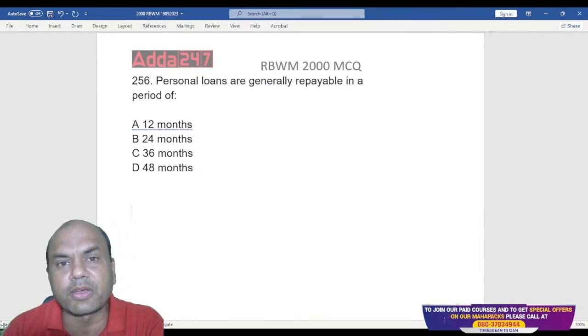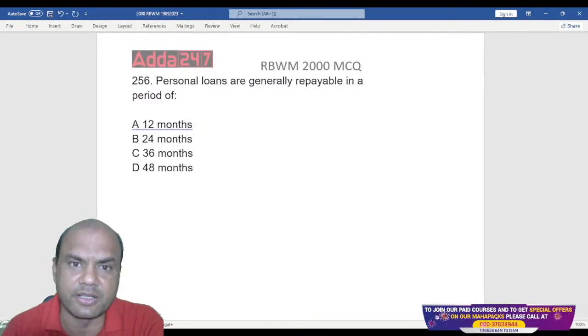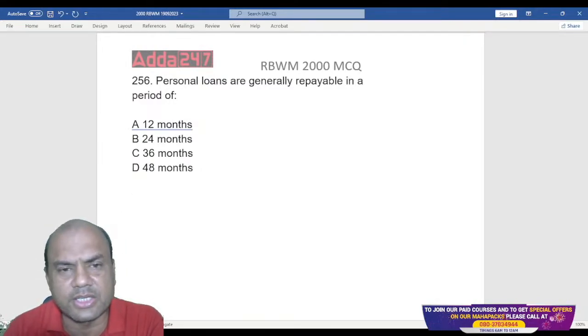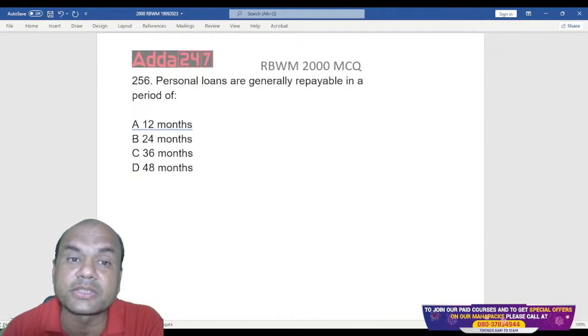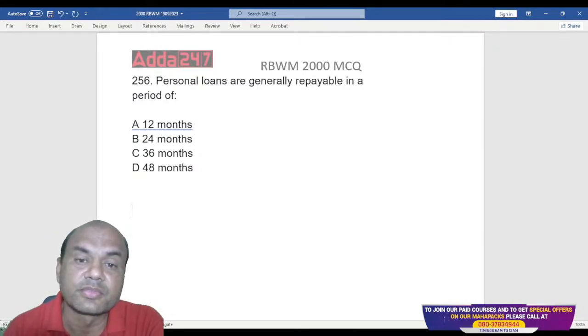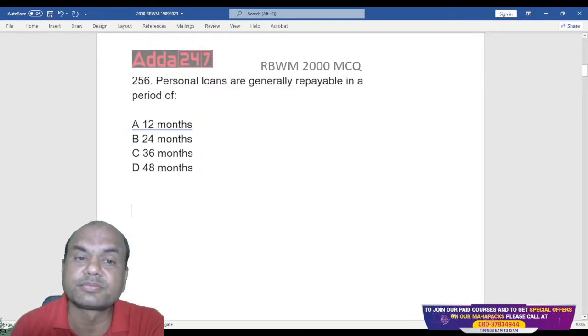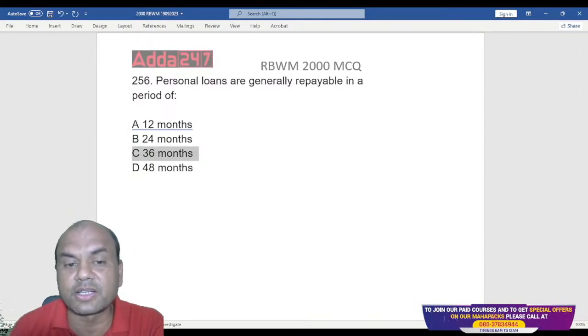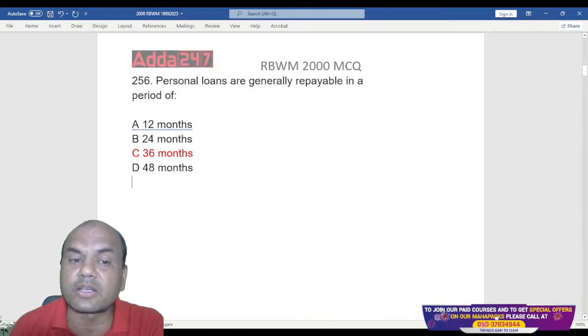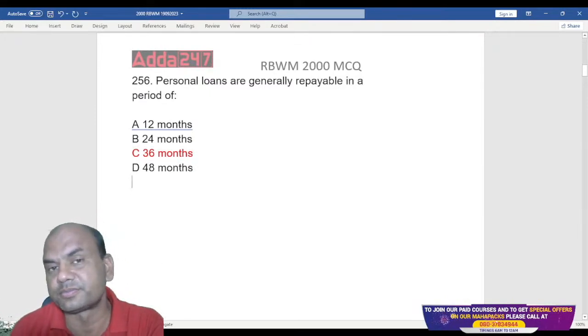Maximum loans allowed for the banks are 10 years, so some bank can say I'll give it for 10 years. That's not an issue. But generally 90% banks give the PLs for 36 months. Always remember, PLs are generally given for 3 years.